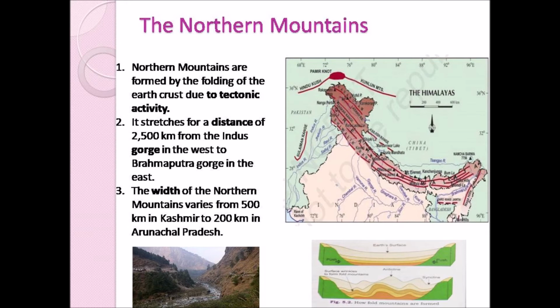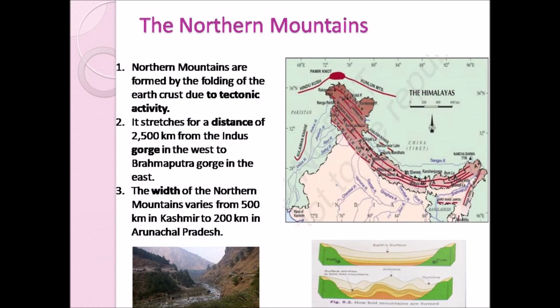As you can see in this map, the brown shaded region is the northern mountains, and it is clearly visible that the width of the northern mountains is comparatively large in the north when compared to the width of these mountains in the east. So it is said that the width of the northern mountains varies from 500 km in Kashmir in the north to 200 km in the east, that is in Arunachal Pradesh.